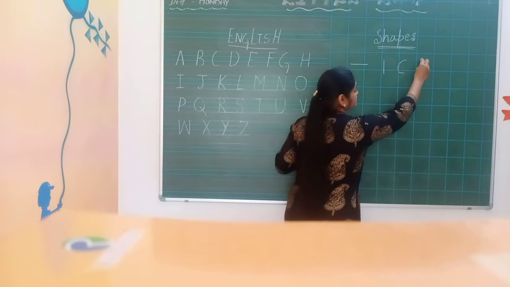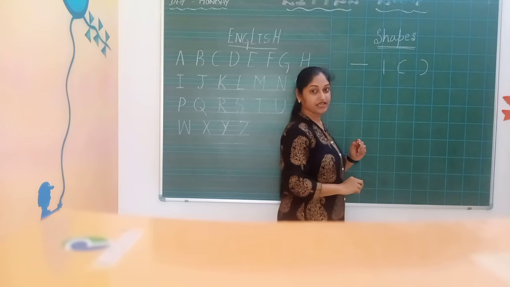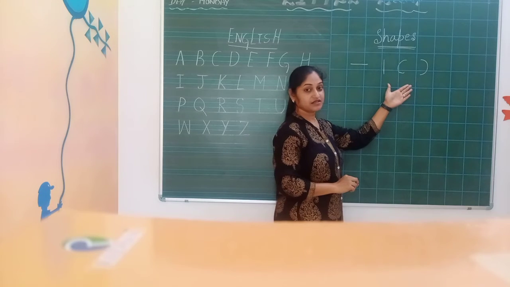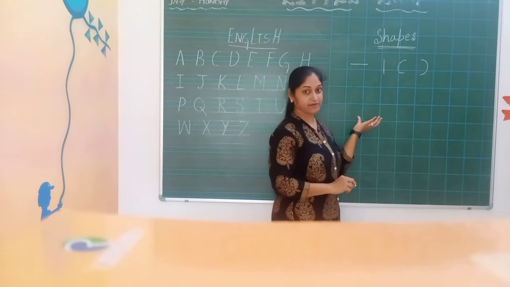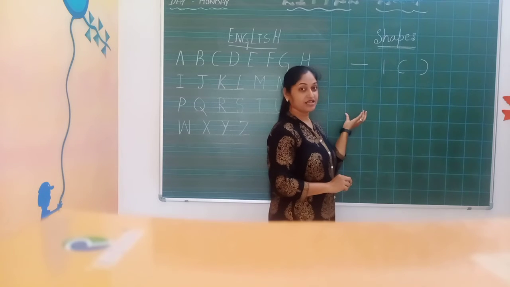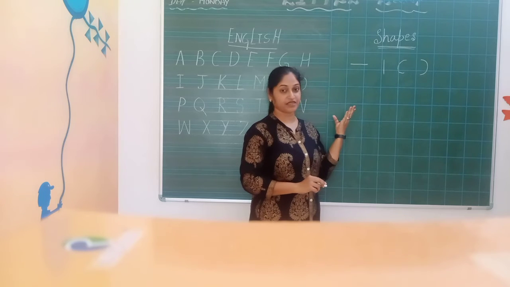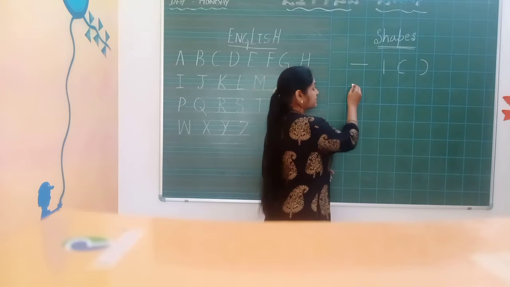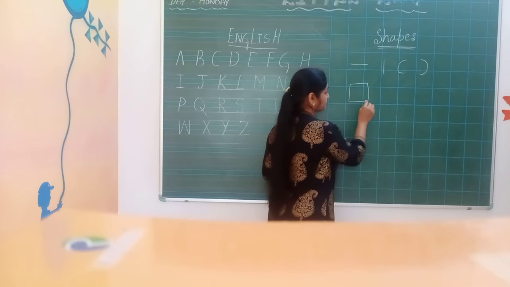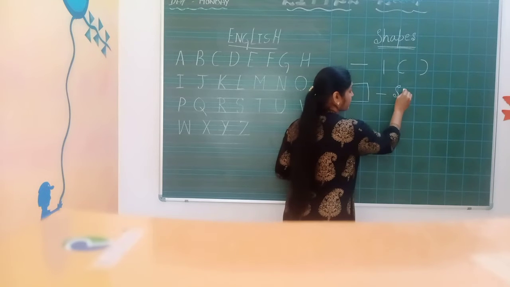In shapes, there will be some primary shapes. What are those shapes? Today we will learn 4 shapes, right? Yes. First one is square. This is square.